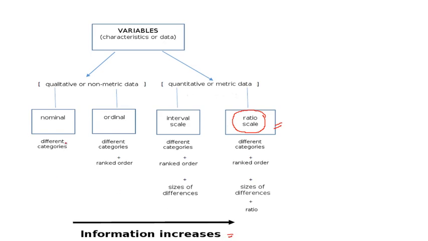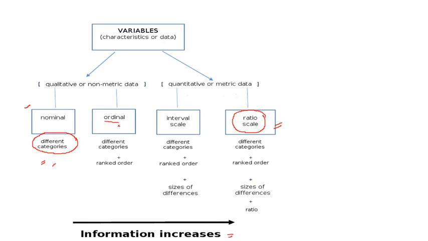In the nominal variable, we know only different categories, like the gender of the person, the race of the person, to what religion the person belongs to. We know this nominal data.